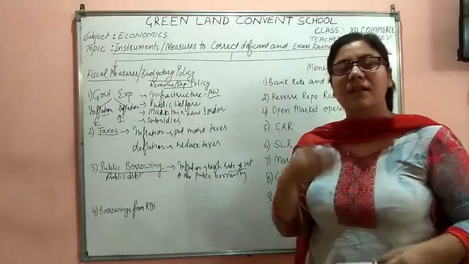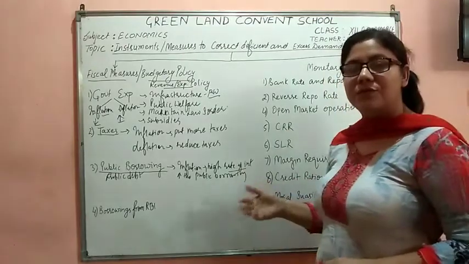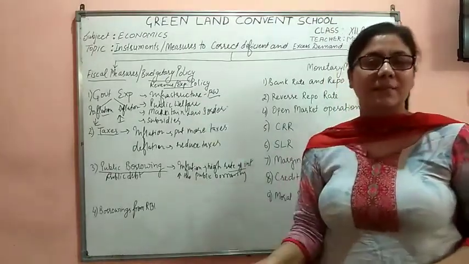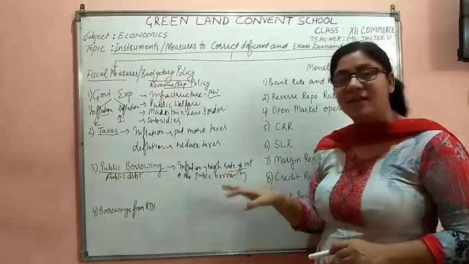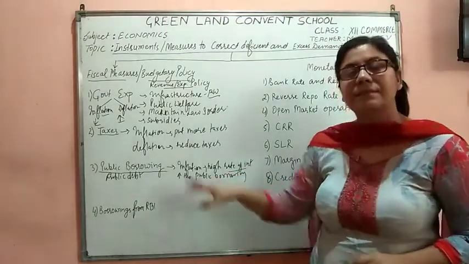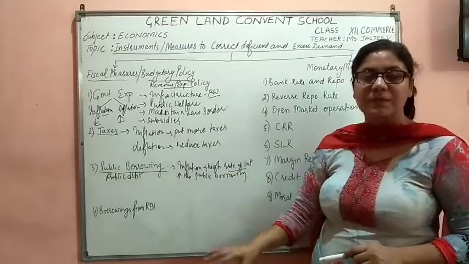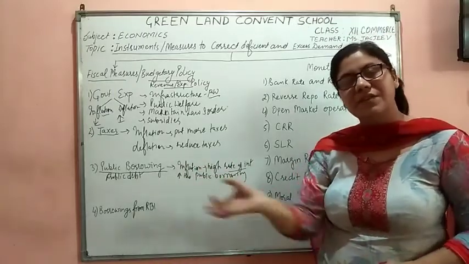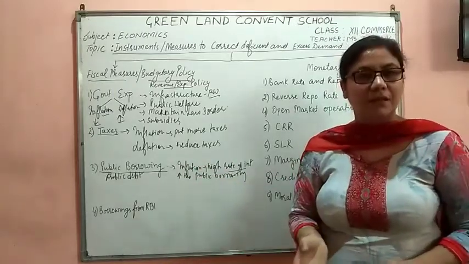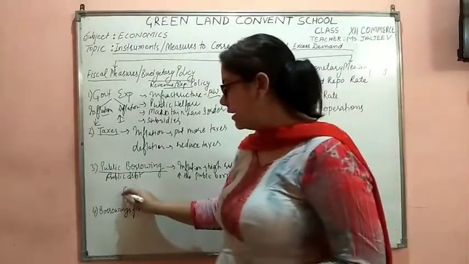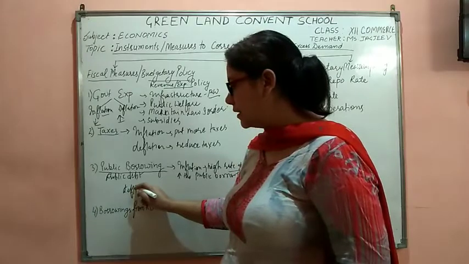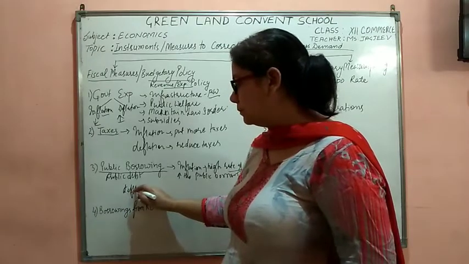By offering the higher rates, the government induces the people to put their money in the bank so that the government can borrow from there. By increasing the tax rates, the government makes the people put less money in the economy. It means that the government is withdrawing the money from the economy to tackle the situation of inflation. The opposite will happen in case of deflation. What will the government do?